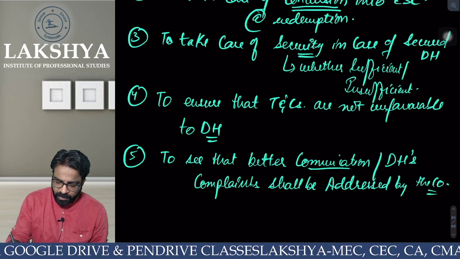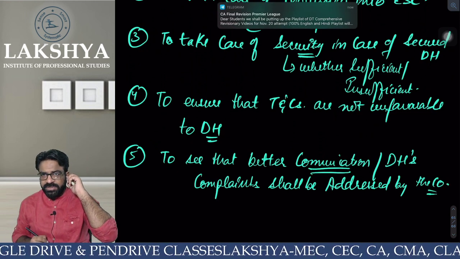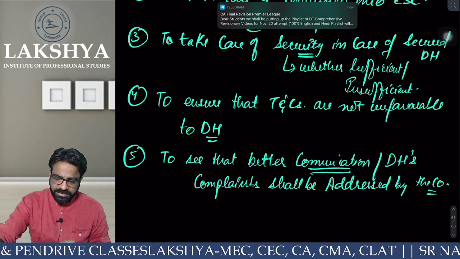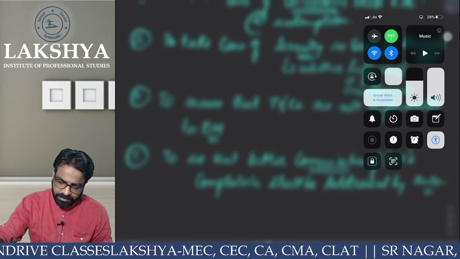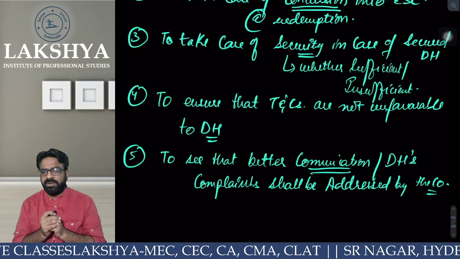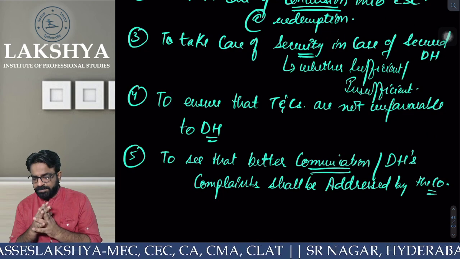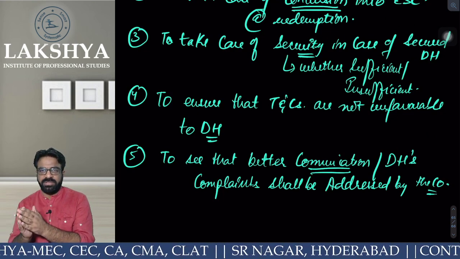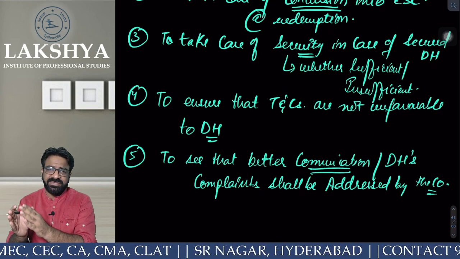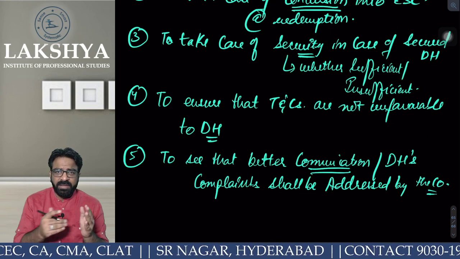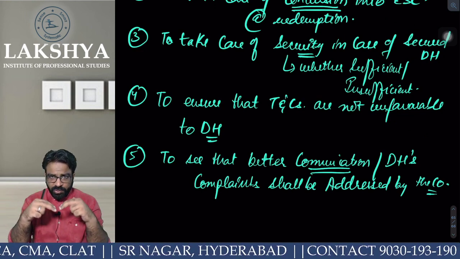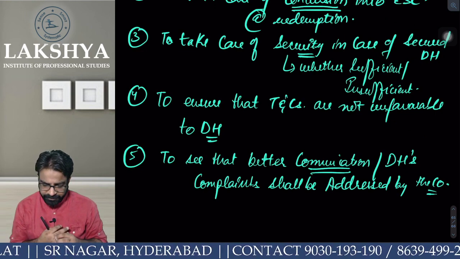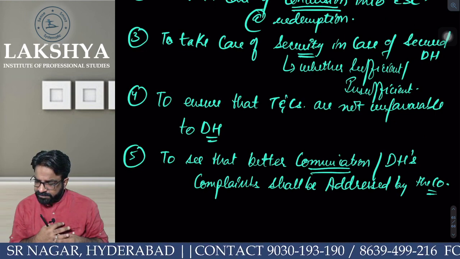Now tell me one thing, who is the mediator between company and debenture holders? Tell me guys. Debenture trustee. So what the company wants to tell the debenture holders, or what the debenture holders' grievances and complaints are against the company, both will communicate to one person. Who is that person in the center? Debenture trustee. Everyone clear or not? Did you understand the 5th duty also?